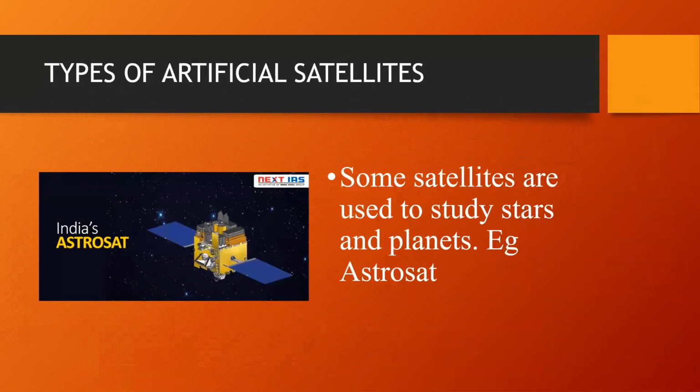Some satellites are used to photograph the Earth from above and give valuable information about natural resources. Others, for example Astrosat, are used to study stars and planets.